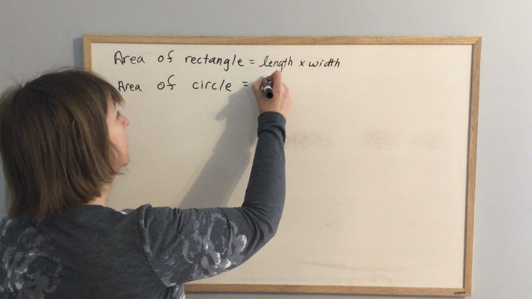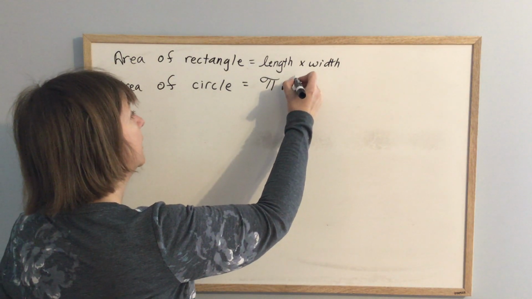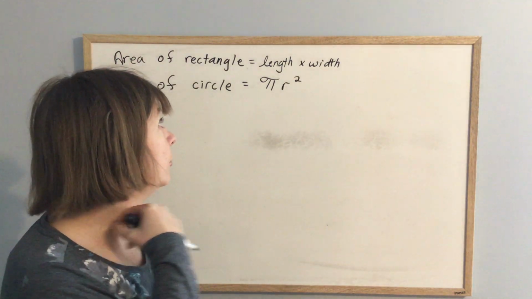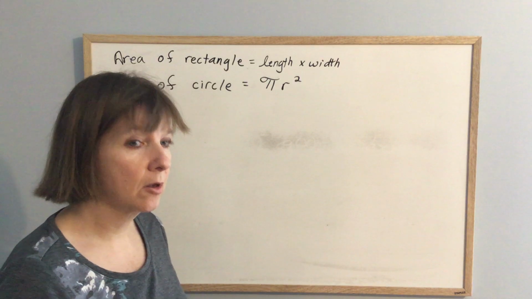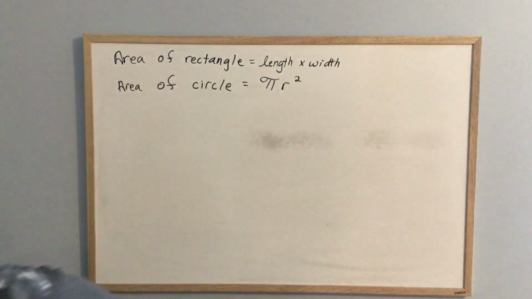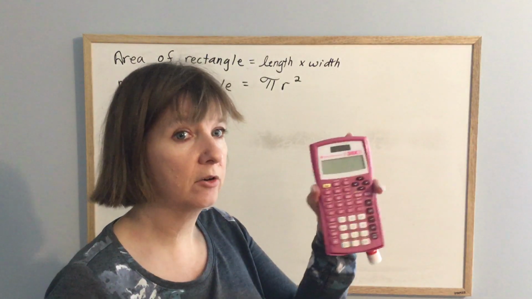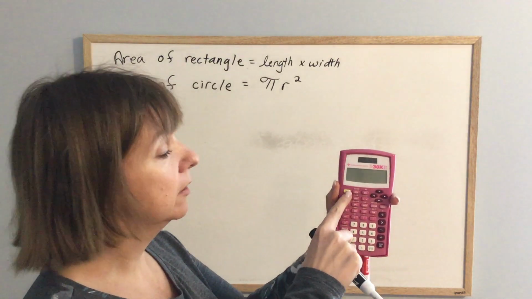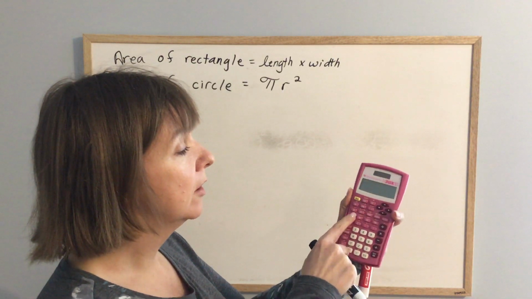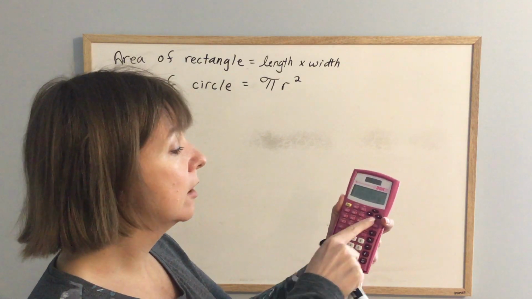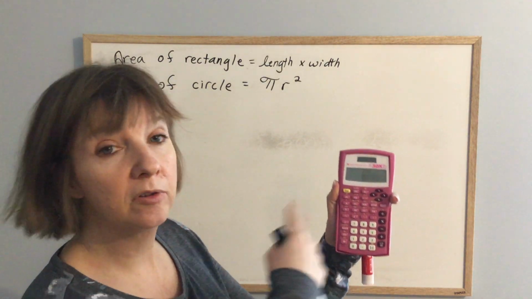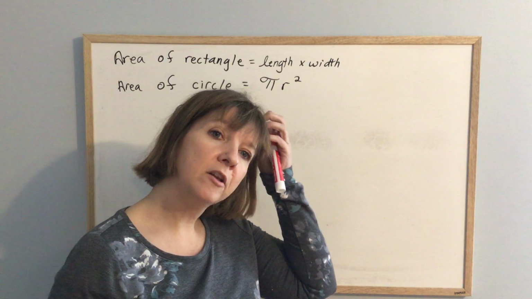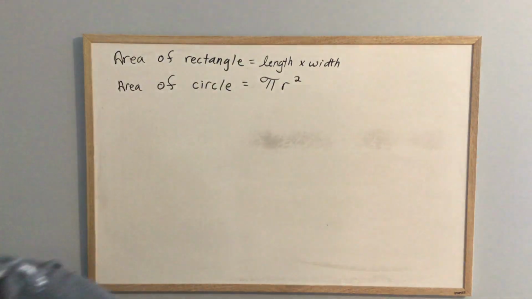So you really should know what it is. If you forget, it is pi times your radius squared. R stands for radius. You don't have to know what pi is, because you will have a pi button somewhere on your calculator. For me, it is from my second function, from my yellow button, 1, 2, 3 buttons down. If I turn my calculator on, hit my pi button and hit equals, it just comes up 3.14. So I can just hit my pi button.